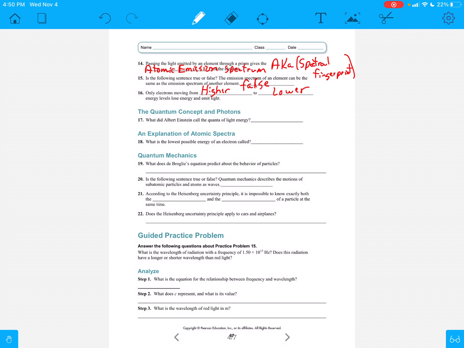So let's move on to number 17. What did Albert Einstein call the quanta of light energy? Well, he called this light energy photons. So who came up with this idea of photons? Oh, that would be Mr. Einstein himself. So a quanta of light energy is called a photon.